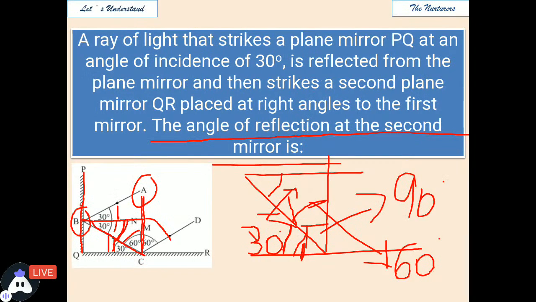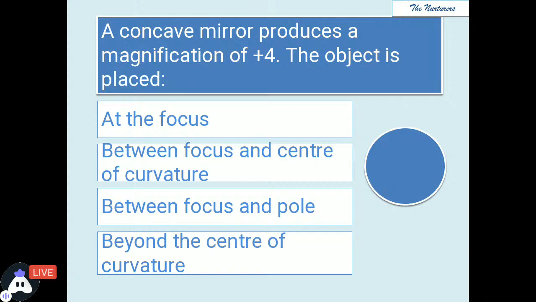Moving ahead to the next one. A concave mirror produces a magnification of +4. The concave mirror has a magnification of +4. So where is the object placed? Look, think about it and then I'll explain what could be the answer and why. Think.